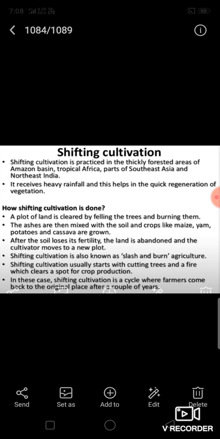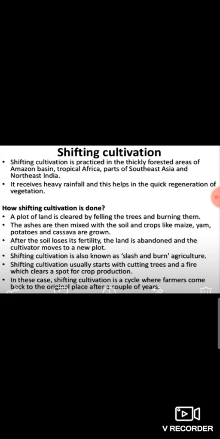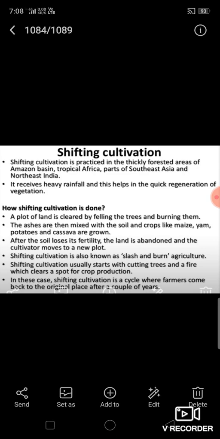Now, shifting cultivation. In this type of agriculture, trees are cut and burned to clear the land where cultivation is to be done. The ash acts as a manure for the crops. Shifting cultivation is practiced in the thickly forested areas of the Amazon basin, tropical Africa, parts of Southeast Asia and Northeast India also. In this farming, after 2 or 3 years, when the soil loses its fertility, farmers shift to another piece of land. The land is again prepared in the above mentioned manner.